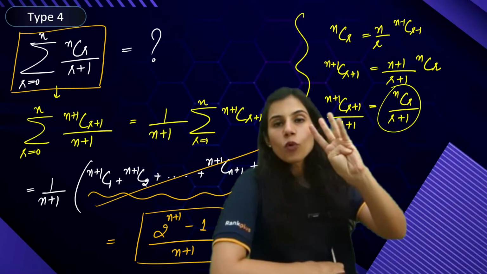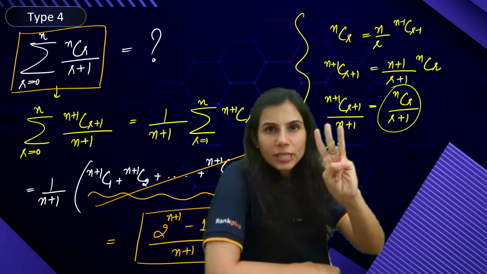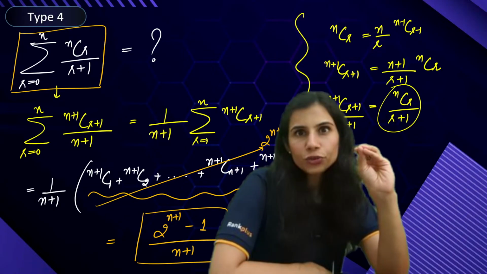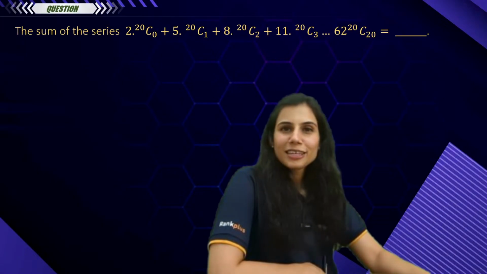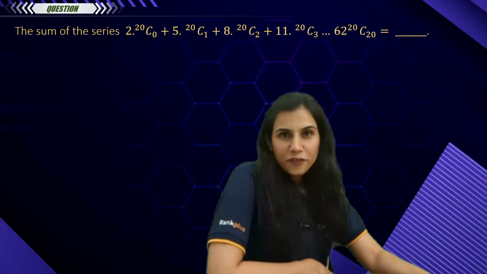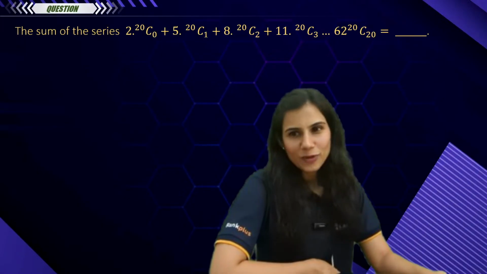We are down with 4 types. Just left with 3 more. I have right in the beginning told you there are 7 powerful results. We're just left with 3 more. But before I move any further, let's attack this question.